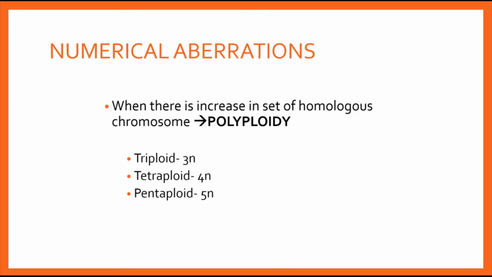Next is polyploidy. This is a condition when cells have more than two homologous sets of chromosomes. Here we are talking about sets. When there is an increase in the whole set, the condition is called polyploidy. Generally, this is more common in plants which are asexually propagated, and quite infrequent in animals per se. There are three forms: triploid, tetraploid, pentaploid. That is more or less about polyploidy, because it's not relevant in the human context.